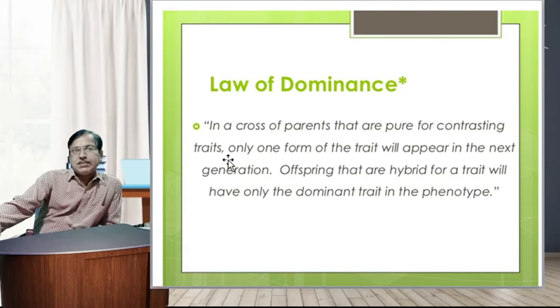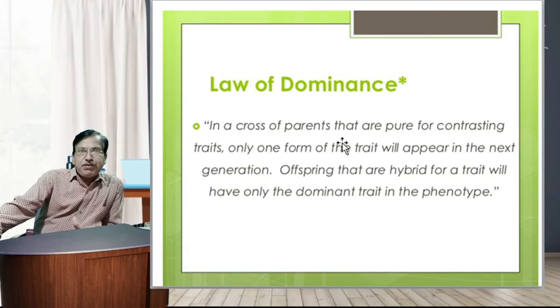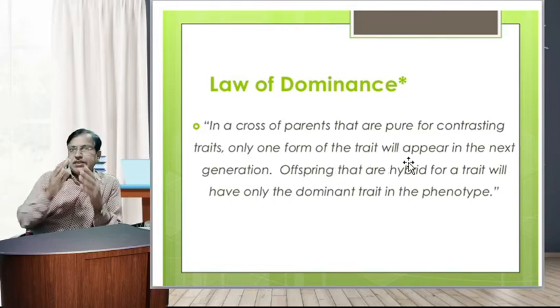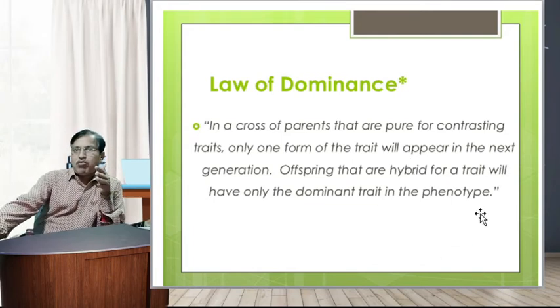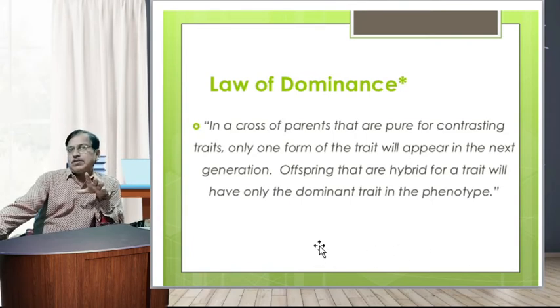In the law of dominance, in a cross of parents that are pure for contrasting traits, only one form of the trait will appear in the next generation. Offspring that are hybrid for a trait will have only the dominant trait in the phenotype. So this is the law of dominance.